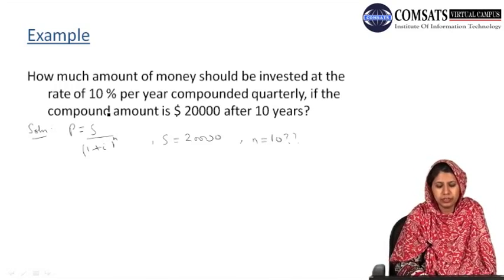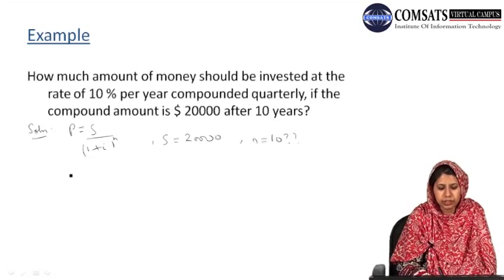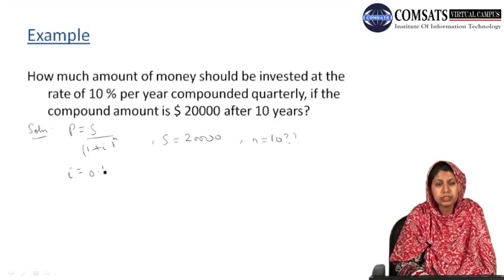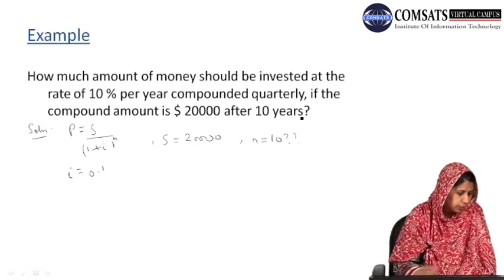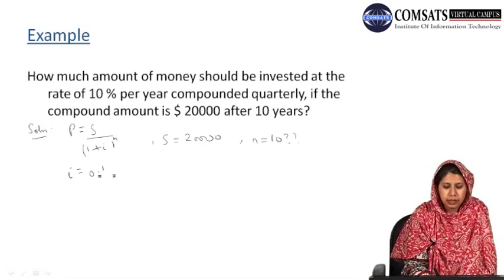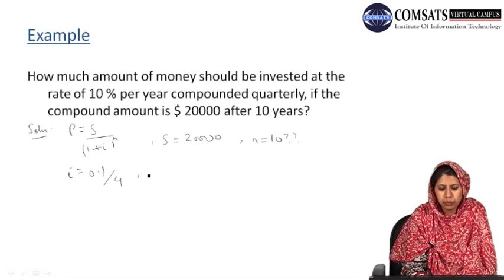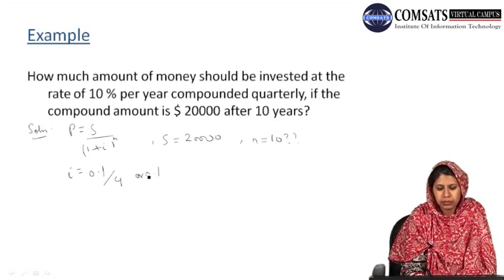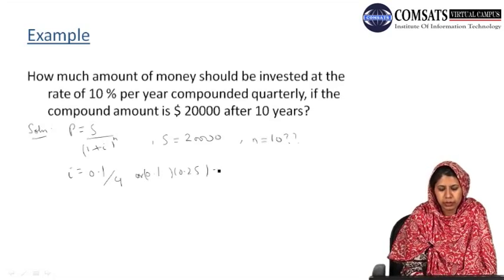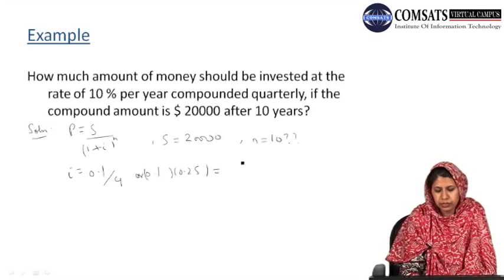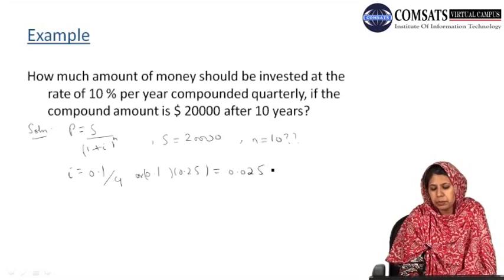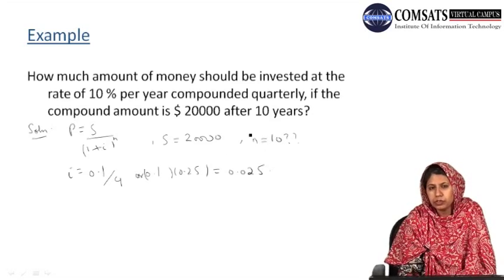First we calculate our interest rate. The interest rate i is given as 10%, which is 0.1 per year compounded quarterly, which means that our interest rate will be equal to 0.1 divided by 4, or 0.1 into 0.25, and our interest rate i will be equal to 0.025, which means that our value of n will not be equal to 10.